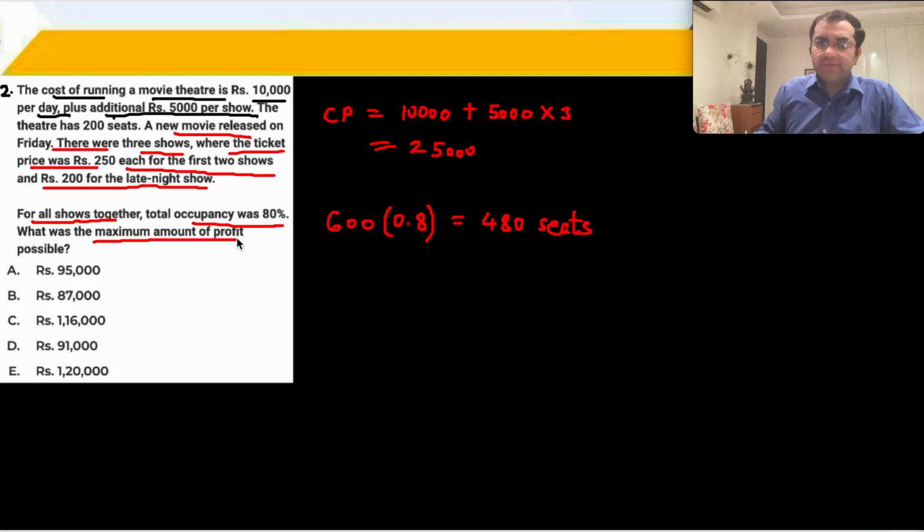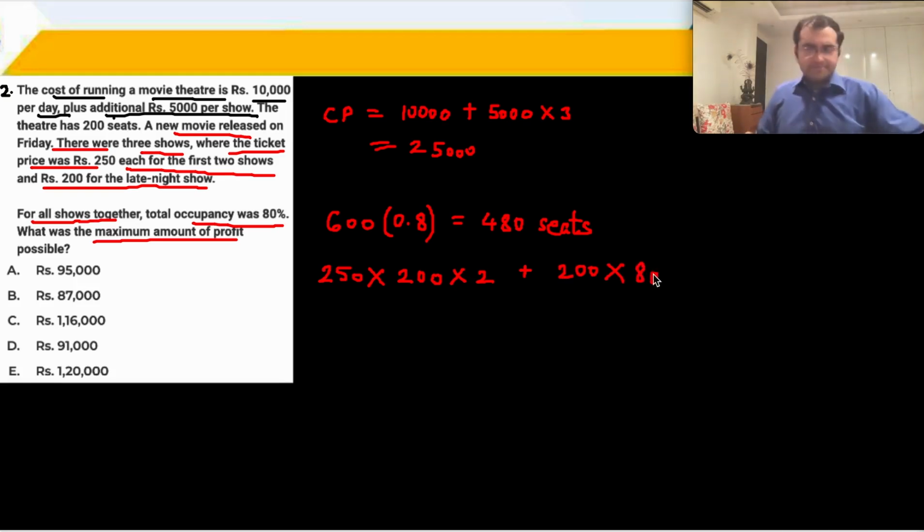What was the maximum profit? For maximum profit, you would like to sell tickets that are expensive, right? So the first 2 shows we will sell fully. 250 rupees, 200 tickets for the first show and also for the second show. 200 into 2, 400 tickets are done. You are left with 80 tickets for the 200 rupee show.